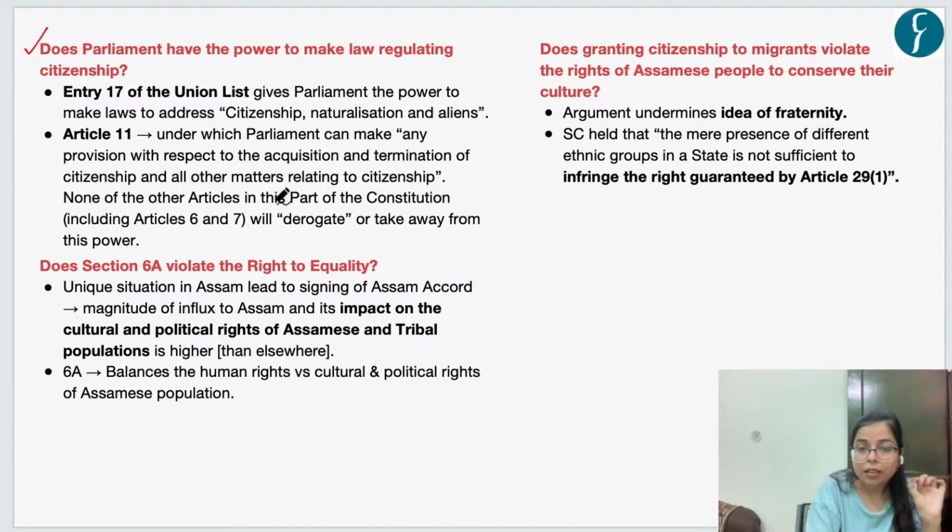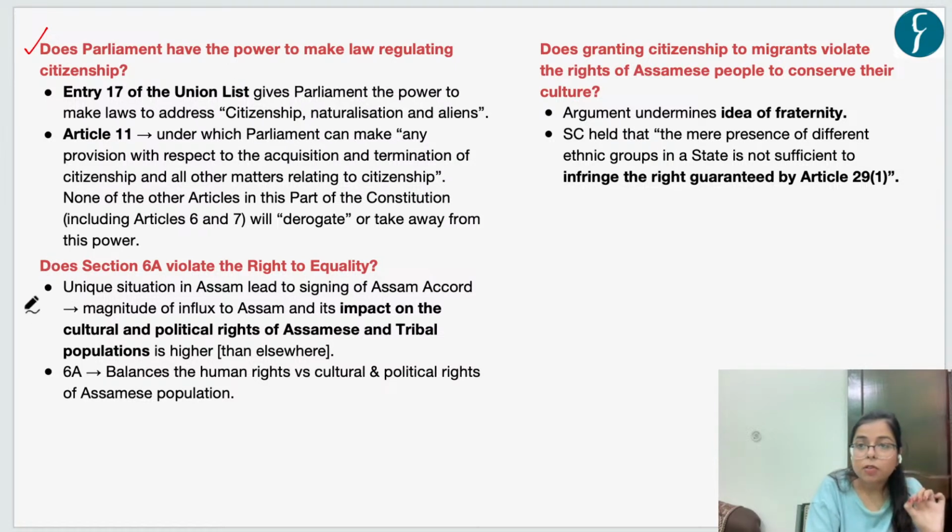And none of the other articles in this part of the Constitution, including Article 6 and 7, will take away this power from Parliament. So clearly, Parliament has the power to make laws regulating citizenship. So this was the first observation of the Supreme Court.